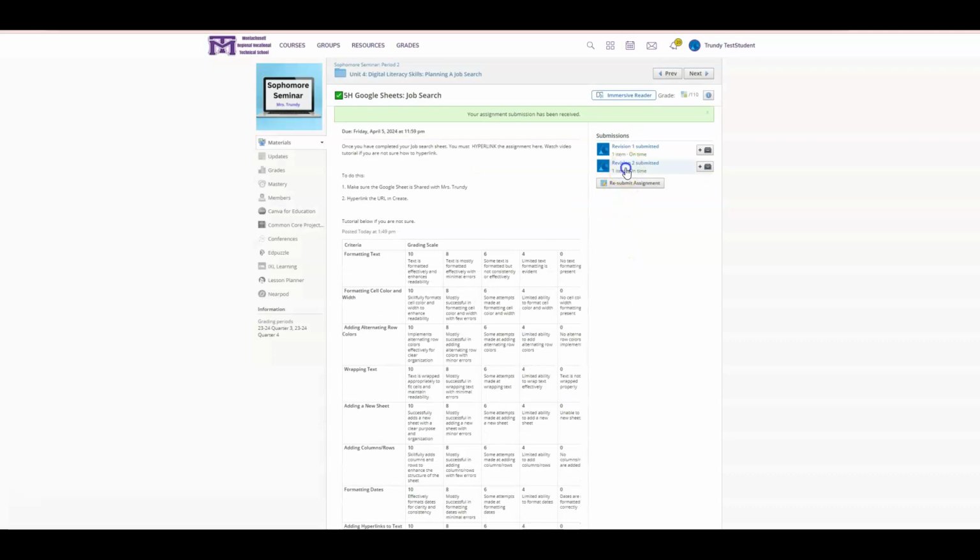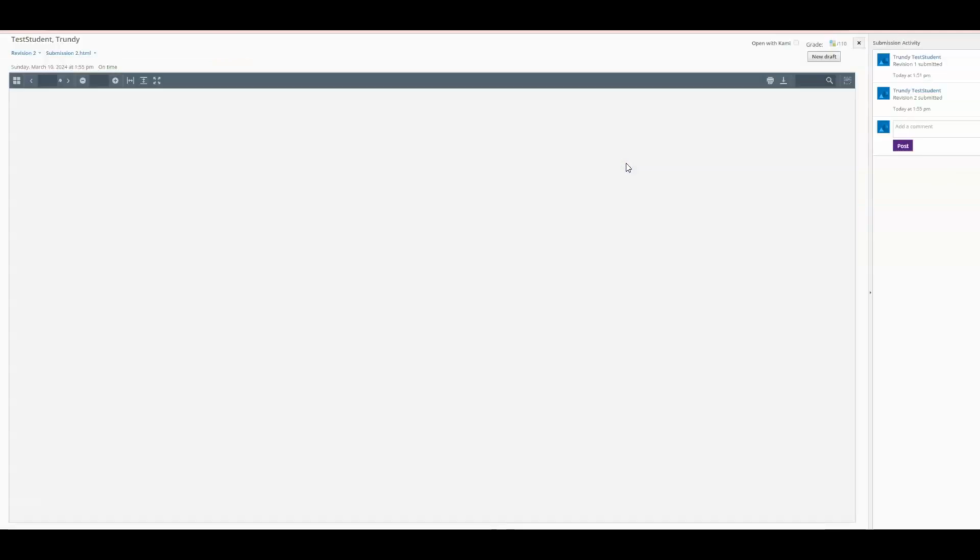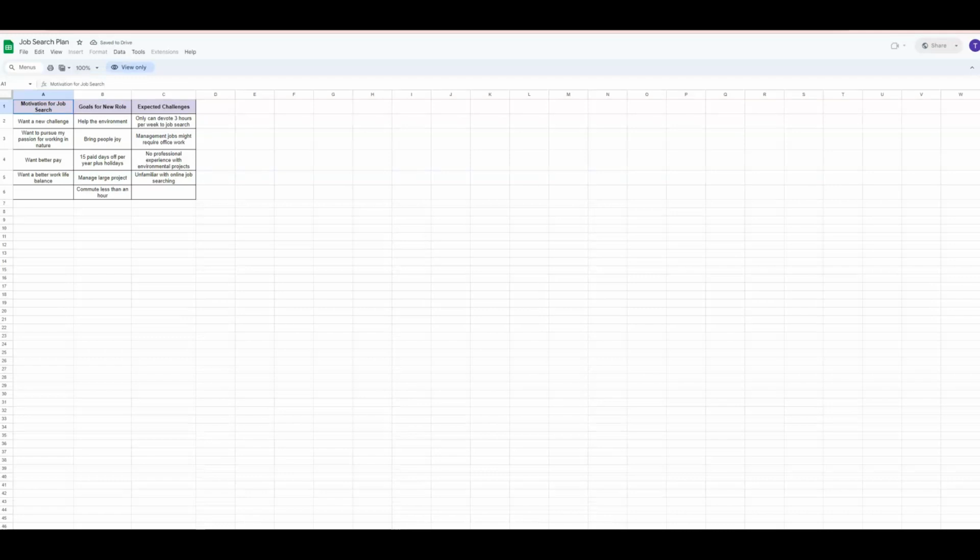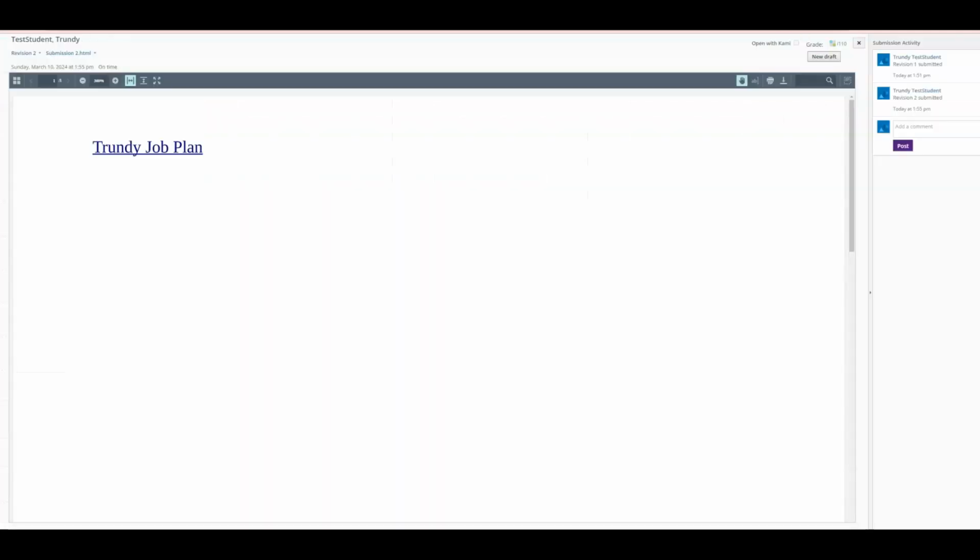Now, it is important to go back in and make sure you did this correctly. So click on it. I can see that this is underlined, and I can see that when I click it, it takes me to it. Please make sure that you have double and triple checked that you have shared the document with me. And that's it. That's all you have to do to submit it.